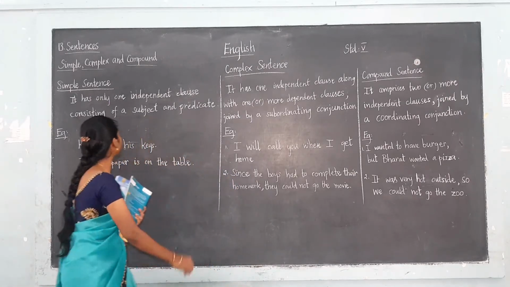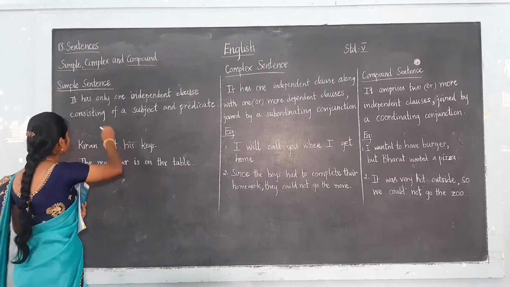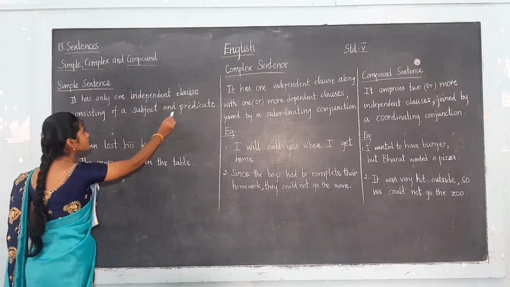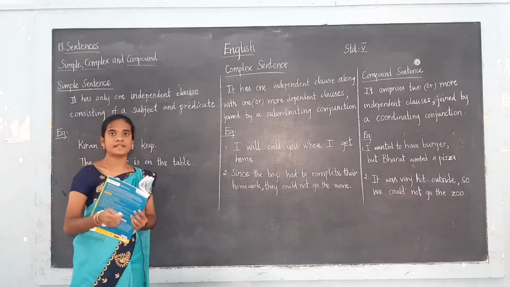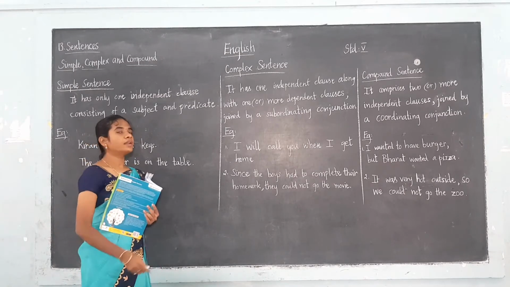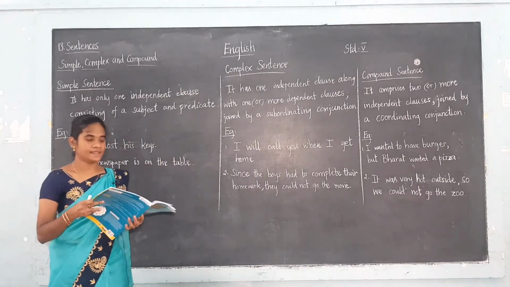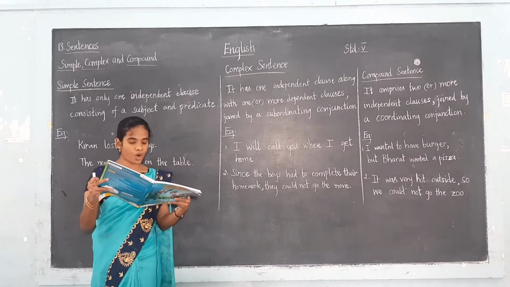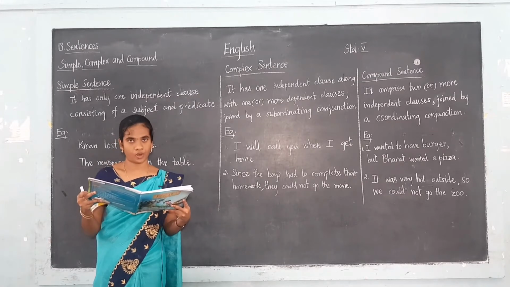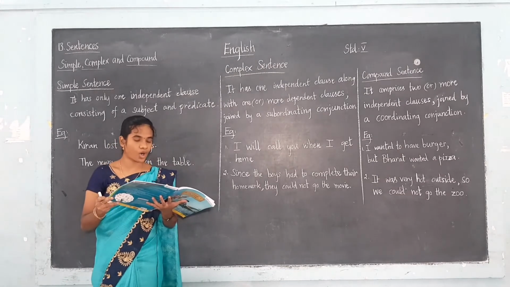First one is the simple sentences. Okay. What is a simple sentence? It has only one independent clause consisting of a subject and a predicate. So in simple sentences we have only one independent clause, and the independent clause consists of a subject and a predicate. What do you mean by subject? Subject is what or whom the sentence is about. The subject may be a noun or a pronoun. And what do you mean by a predicate? A predicate tells what the subject does.